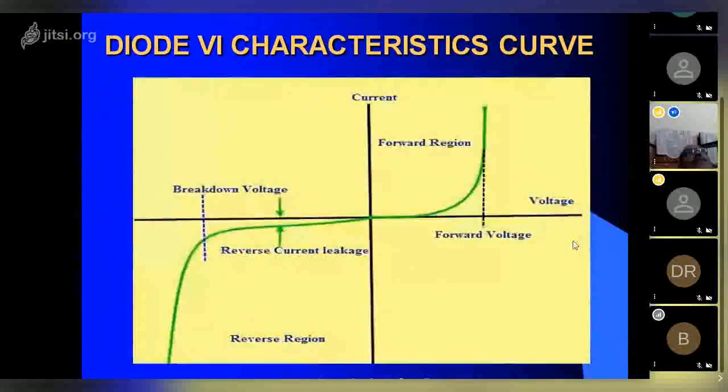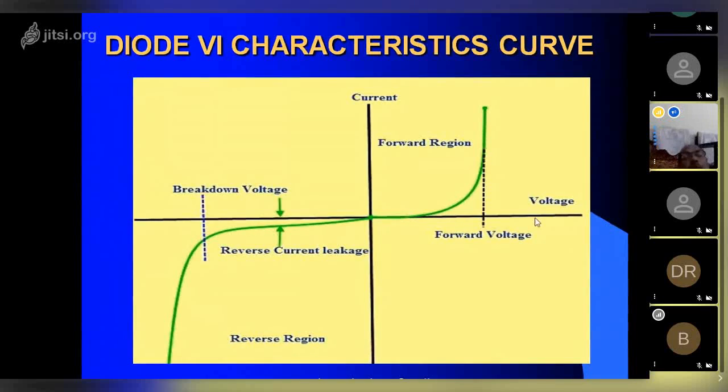So by chance, if you reverse the polarity, positive to negative, negative to positive, the particular diode connected in the reverse polarity will conduct immediately, and if a fuse is connected in the circuit, that fuse will blow off. So that way the diode helps to prevent the circuit from the reverse voltage. Okay, that is the application of the reverse characteristic of a diode.